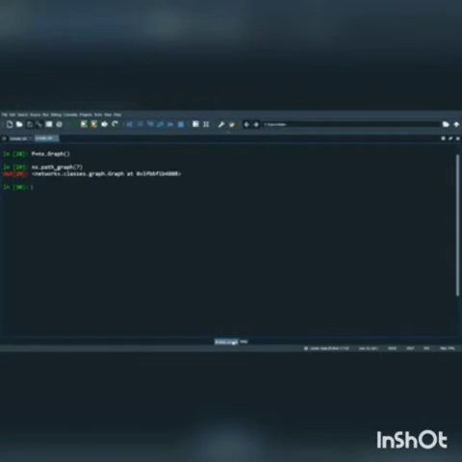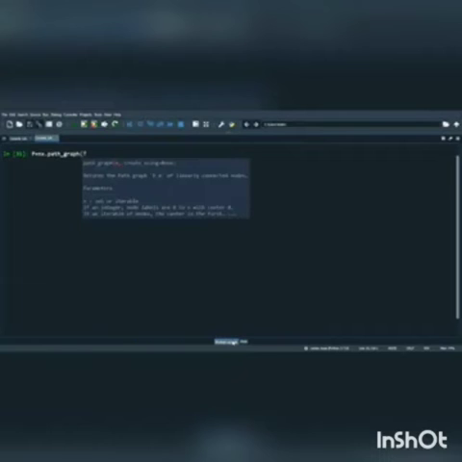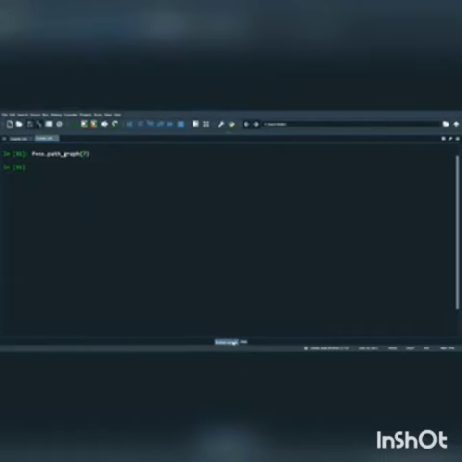Okay, I clear it. Now my next command is to plot a simple graph using inbuilt functions with n vertices and n minus 1 edges. Now I just plot another graph.